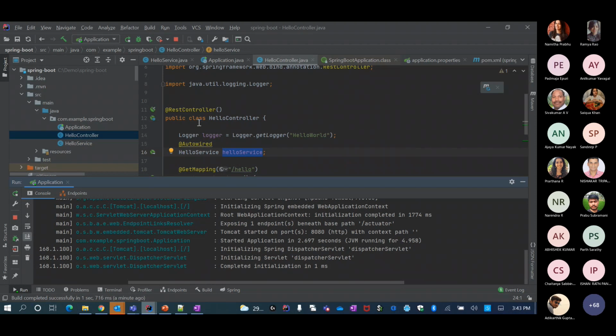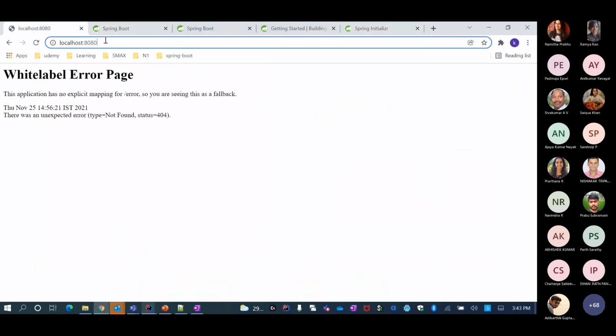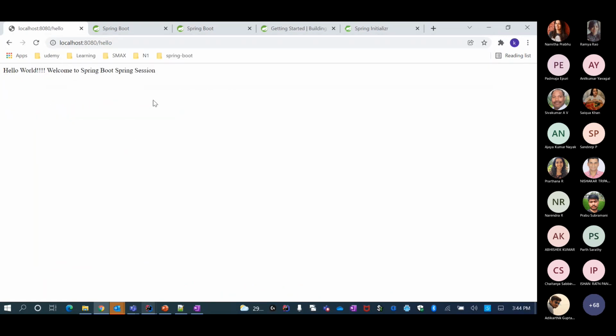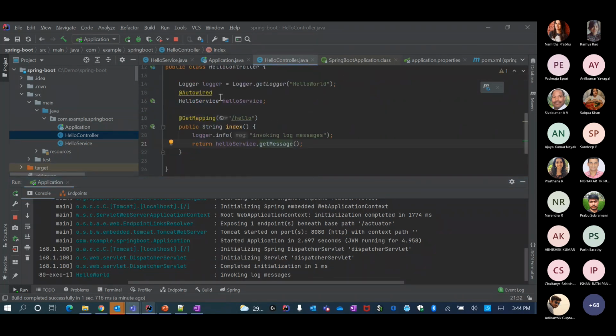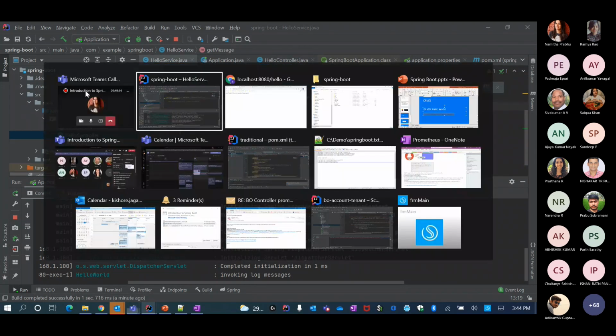Okay, so let me go here and say localhost 8080 and hello. Basically it hit this particular service, and this got auto wired to my hello service, and then it returns me this message that I see here.